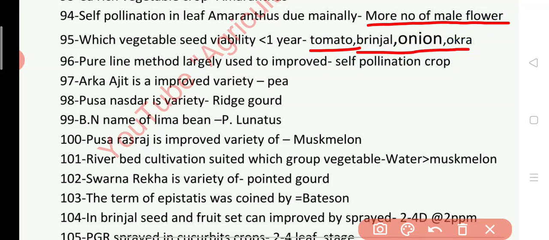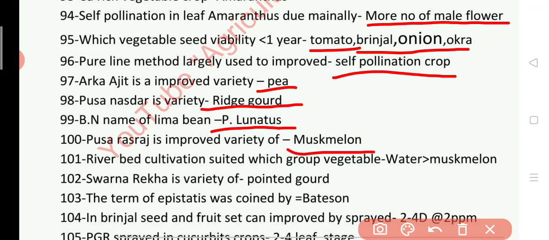96. Pure line method largely used to improve. Answer is it is used in self pollinated crops. 97. Arka Ajit is an improved variety of. It is a variety of pea. Pusa Nasdar is a variety of ridge gourd. Botanical name of lima bean is P. lunatus. Question 100. Pusa Rasraj is improved variety of musk melon.